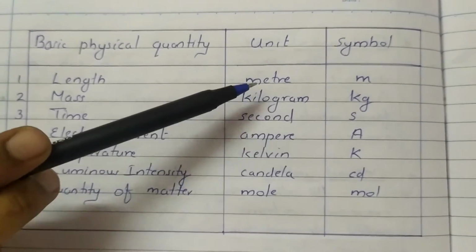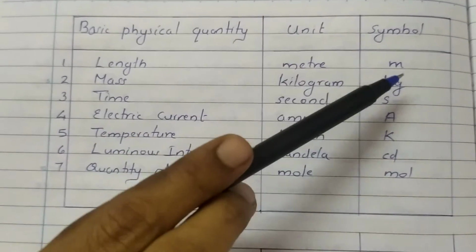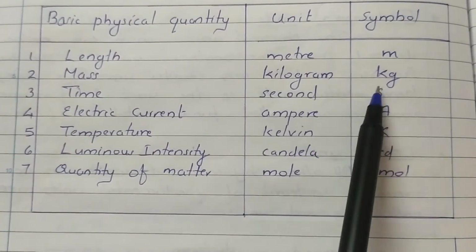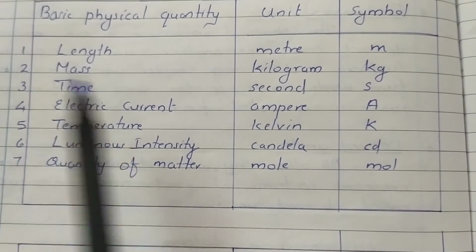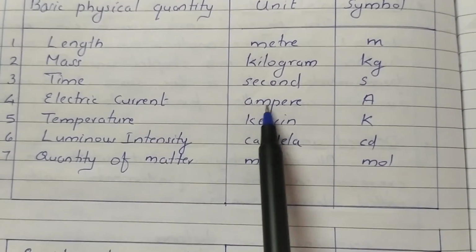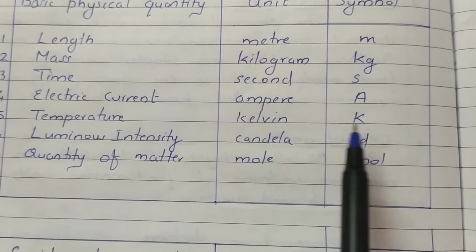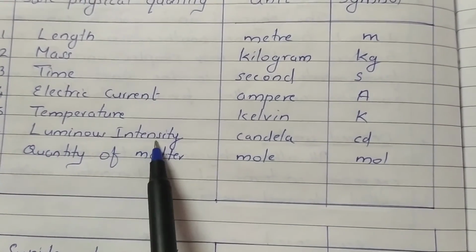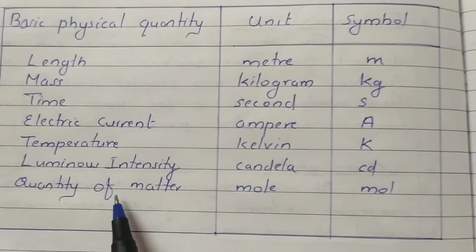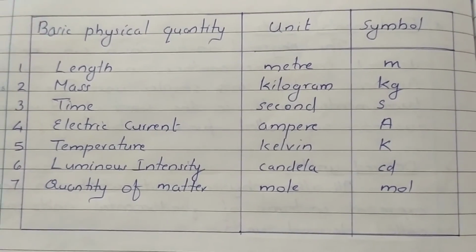Length, its unit is meter. I am saying about SI units. Length, meter, its symbol lowercase m. Now mass, kilogram, kg is the symbol. Time, second, s is the symbol for that. Electric current, ampere, uppercase A. Temperature, its unit is Kelvin, K. Luminous intensity, candela, cd is the symbol. Quantity of matter, mole, that is the unit, its symbol is mol.